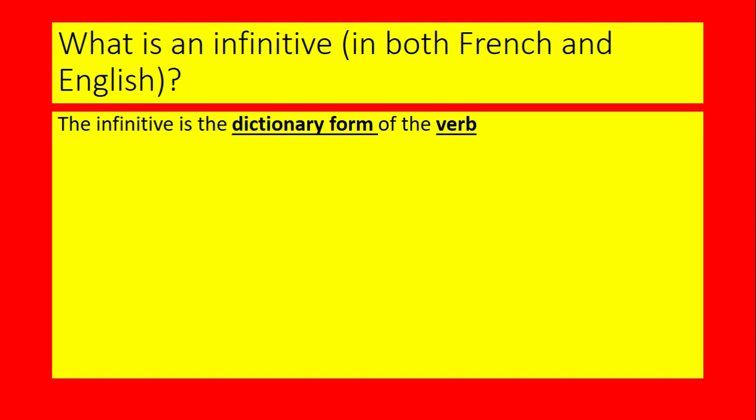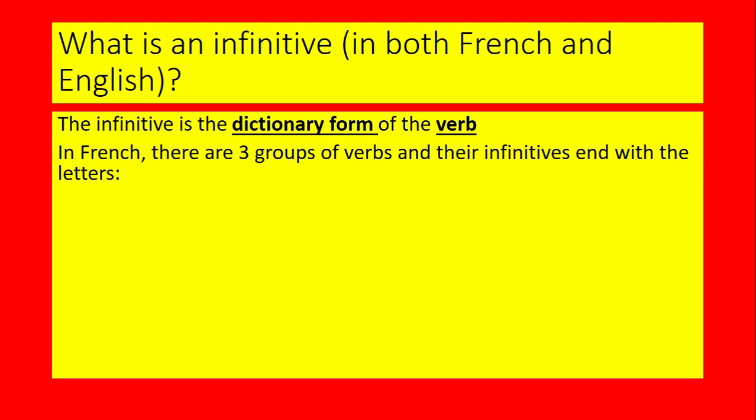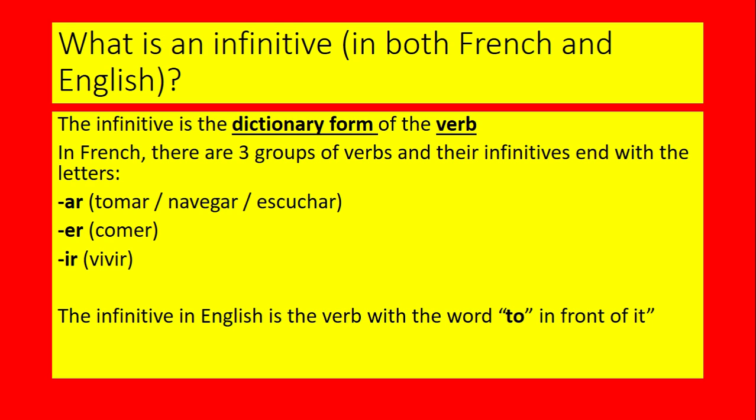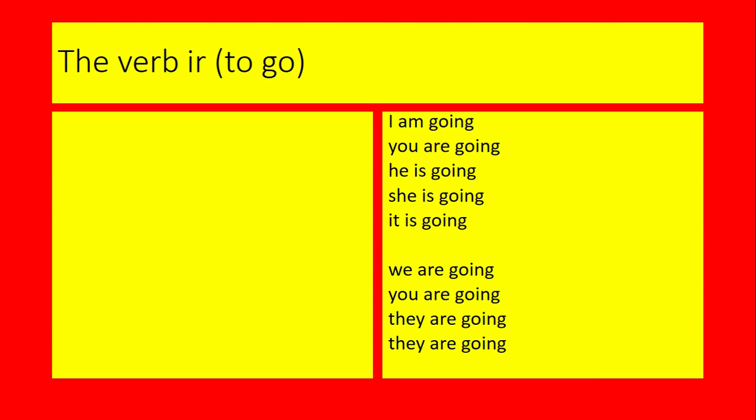There we go. I've just explained that. The infinitive is the dictionary form of the verb. There are some examples of infinitives from the 3 verb groups: the AR group, the ER group, and the IR group. And the infinitive in English is the verb with the word to in front of it: jugar, to play. I've also just explained this. This is the key verb. This is the present tense of the verb ir, so it's the present tense of the verb to go.